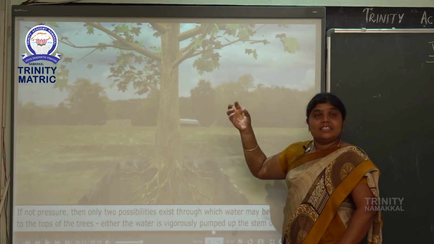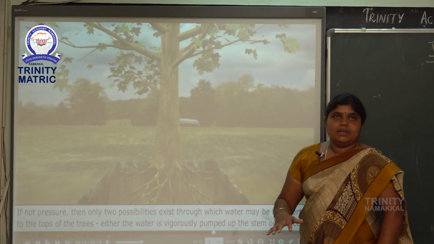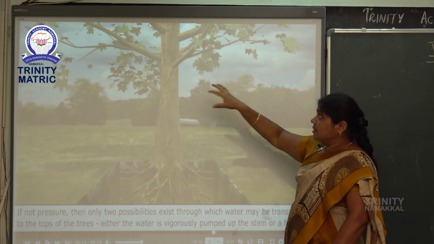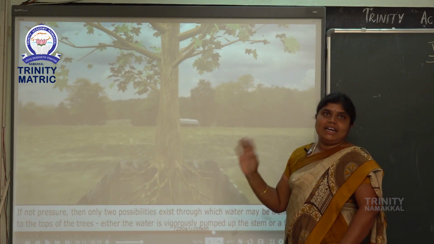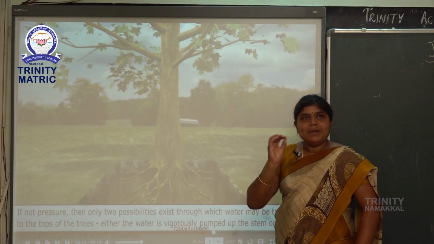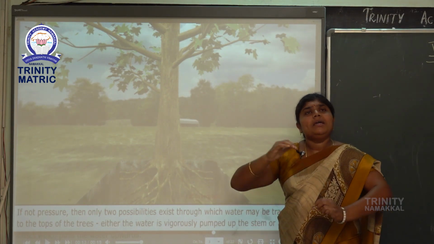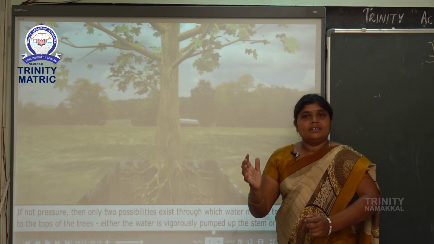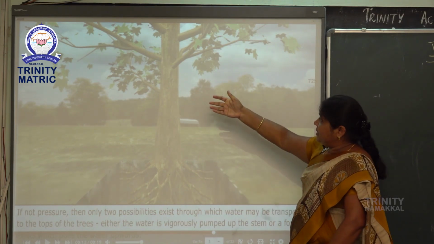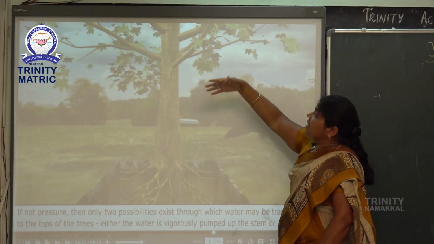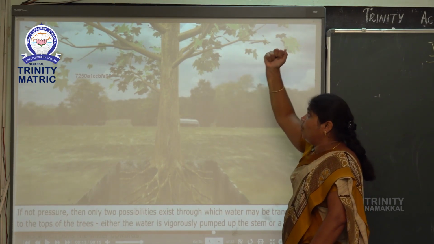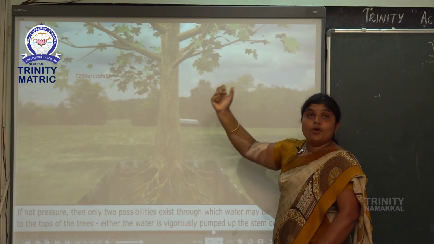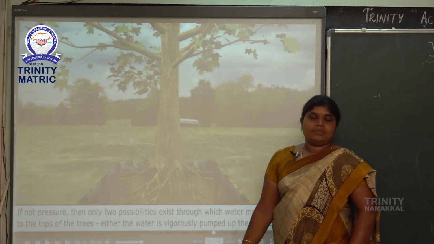Small plants' stem is green color, but trees' stem is woody in nature, that is brown color. In small plants the green part prepares food, but in trees the leaves do this process. The leaves do one function that is called photosynthesis.